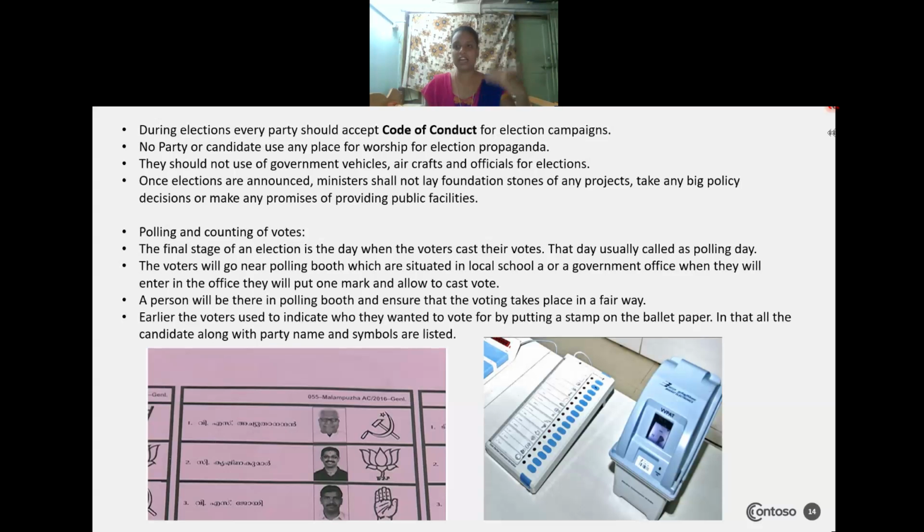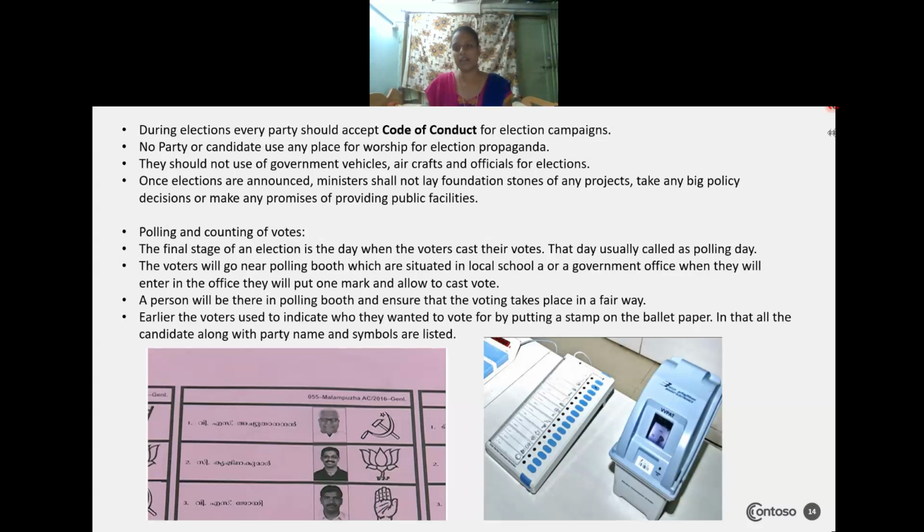Whatever rules I have said before have to be followed by the political parties as well as by candidates, and that we call the code of conduct. No party or candidate should use worship in the name of election propaganda. They should not use any kind of government vehicles, aircraft, or officials for elections.